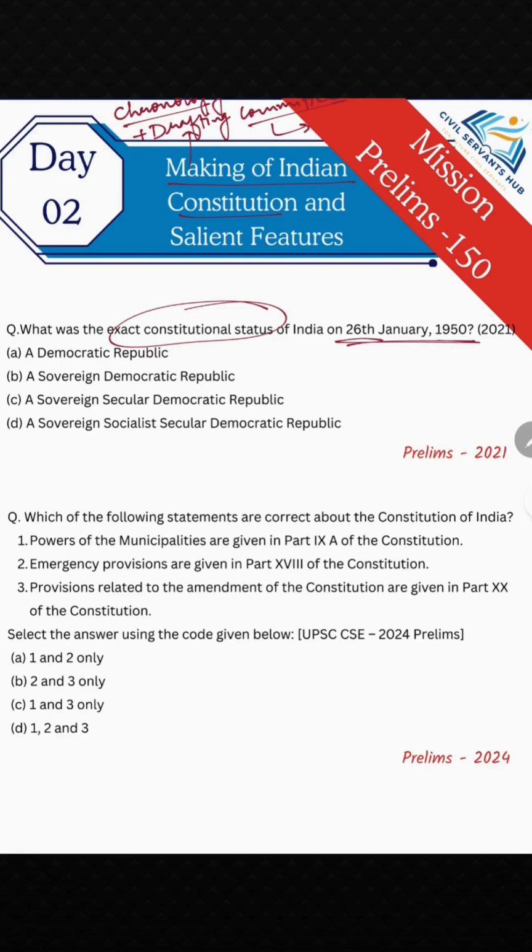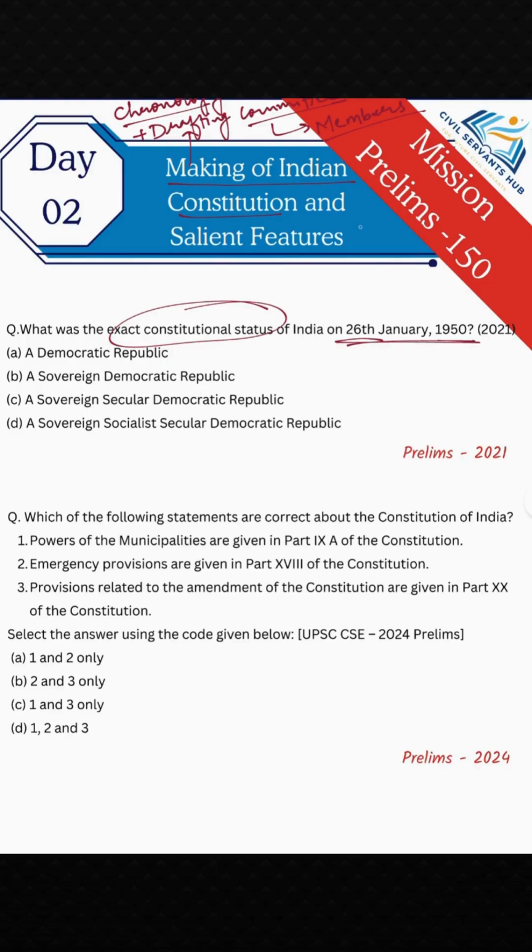While preparing the drafting committee, you must have a fair idea about the members, which include the chairman and other members. Okay, that you need to have a fair idea about, and that's all. Not much from this chapter, so you need not mug up everything.